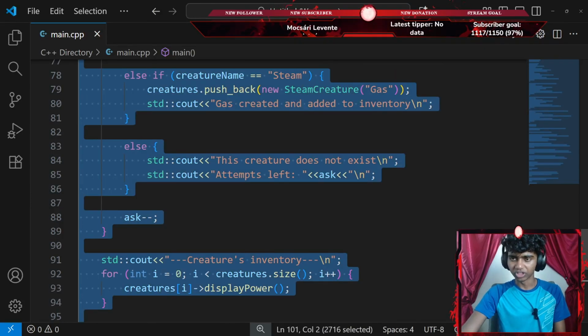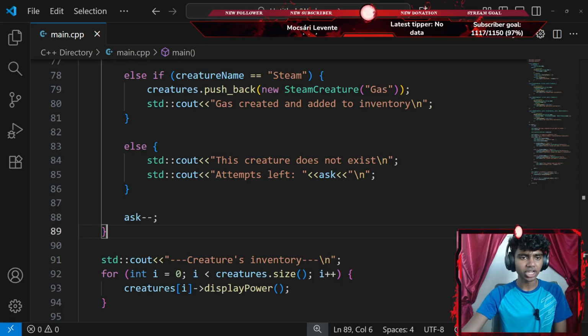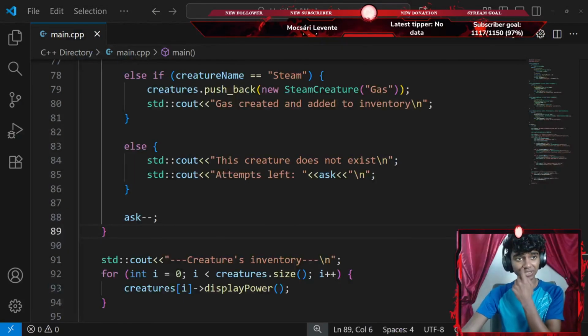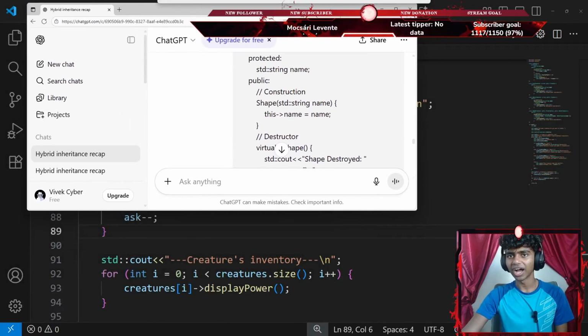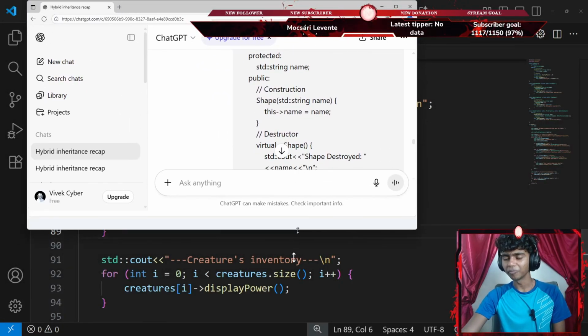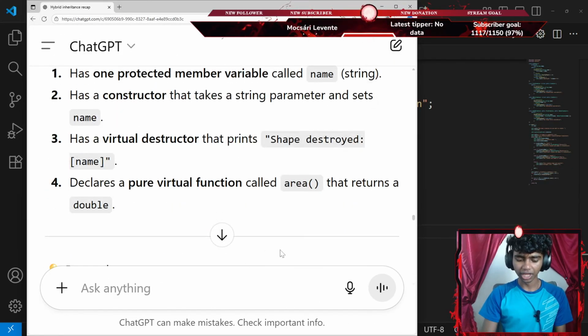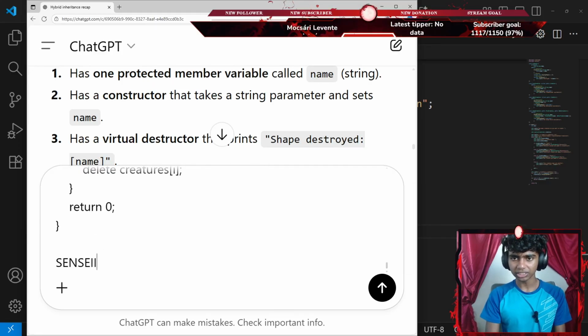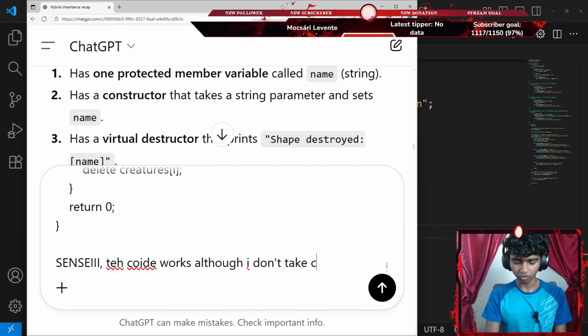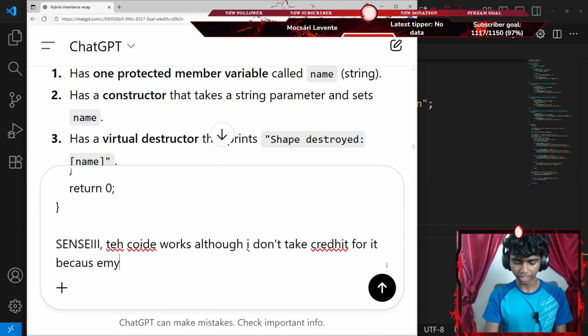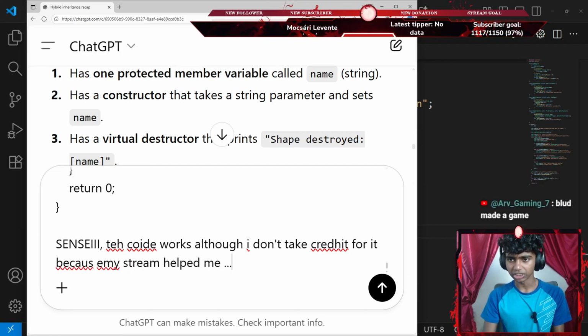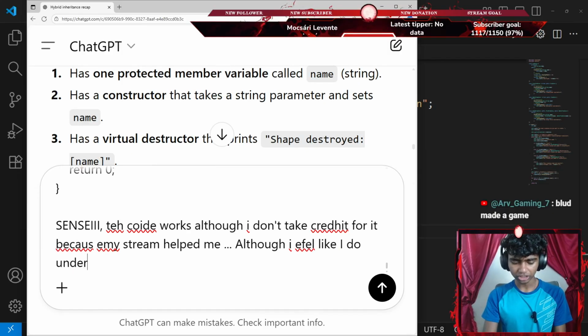Okay, if I were to go with Control C to copy the code, let's get some ChatGPT here. Okay, guys, that was actually awful, but no way I forgot to add standard console input. Okay, that's it. Let's go and zoom in a little. Now I'm gonna go ahead and paste this here, go with Shift Enter and say something like, the code works, although I don't take credit for it because my stream helped me. Although I feel like I do understand how this works now.